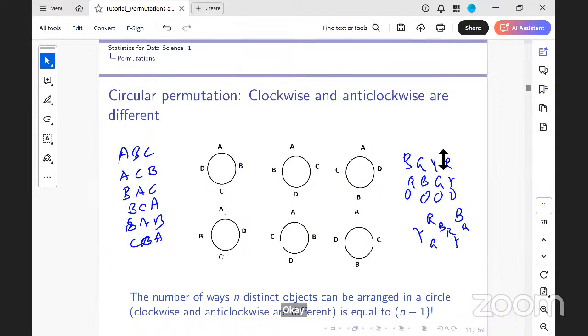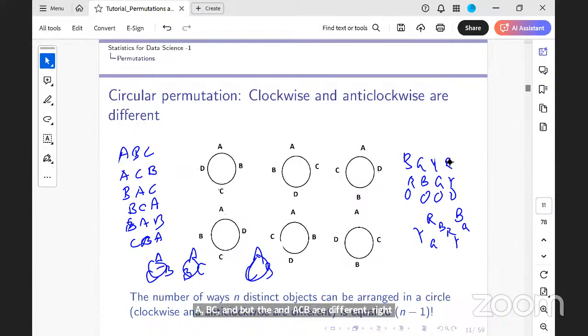What are the 2 ways? ABC and ACB. That's it. This is when clockwise and anti-clockwise are the same. Otherwise, ABC and ACB are different, right? But what about ABC this way? Are they the same or different?